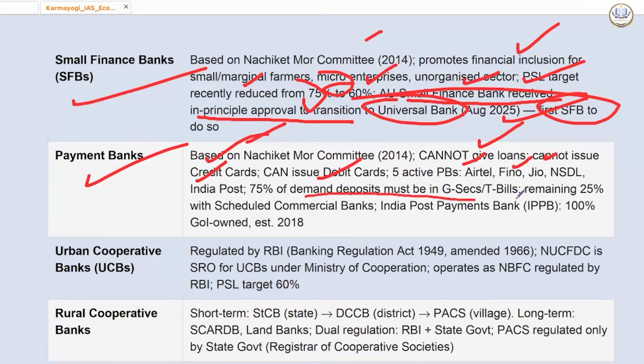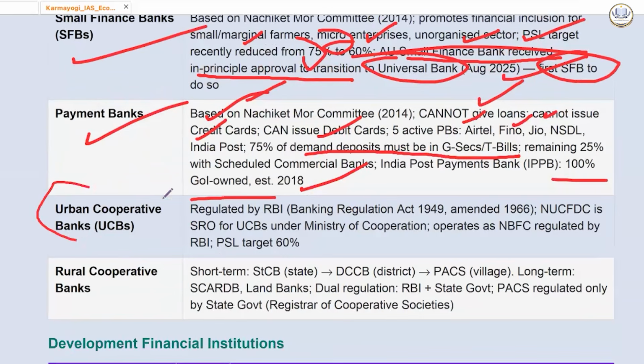75% of demand deposits must go in government securities or treasury bills. 25% remaining will be with scheduled commercial banks. India Post Payment Bank is 100% government owned, established in 2018. We have urban cooperative banks.